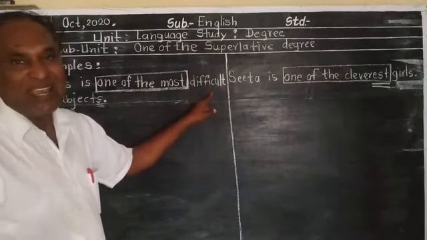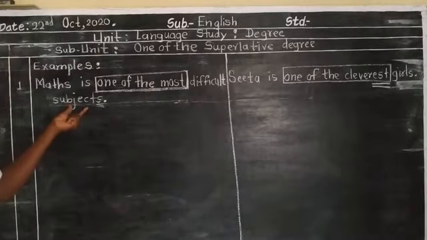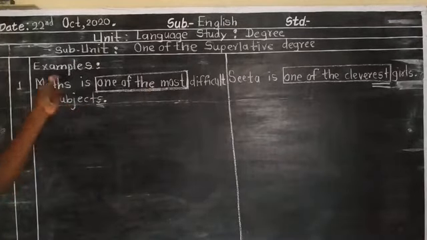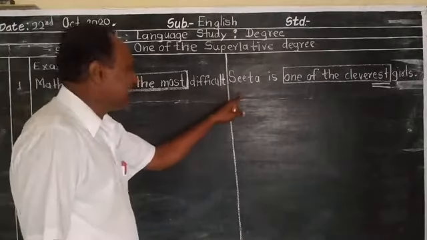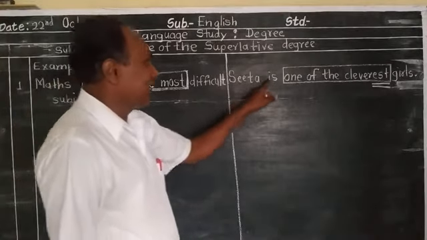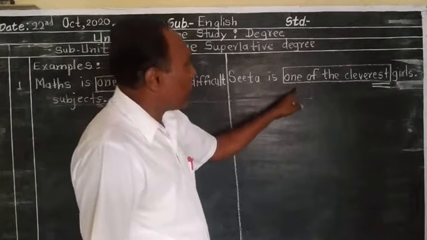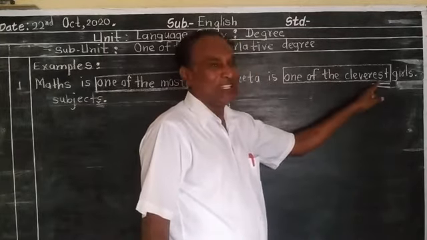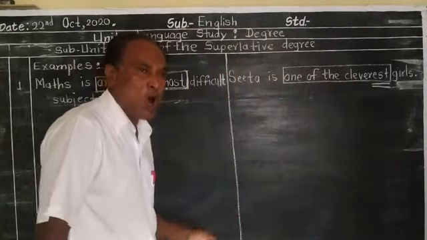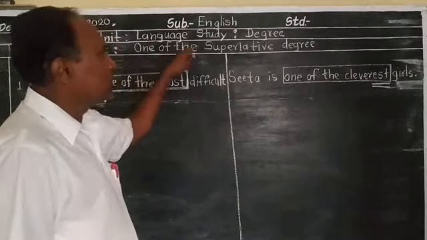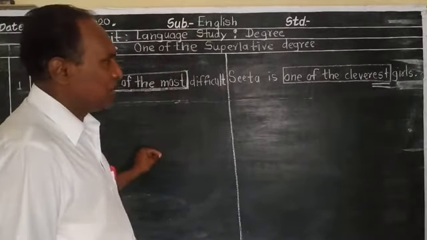Difficult is an adjective, subjects is an object. Here Sita is subject, is verb, one of the est is the characteristic of one of the superlative degree.